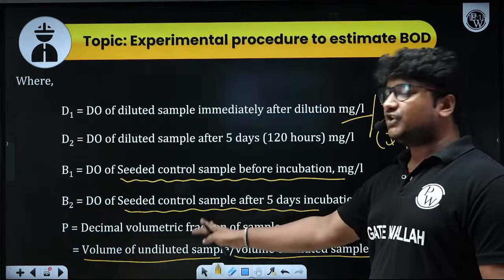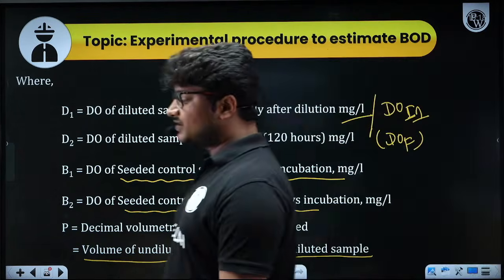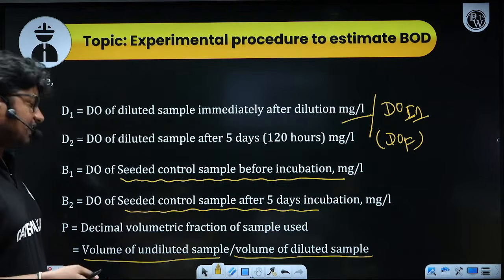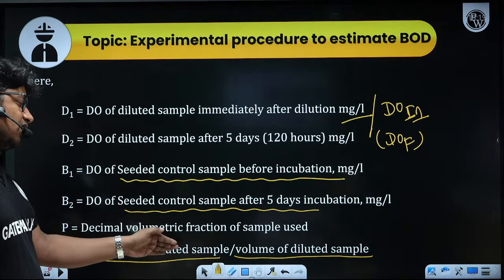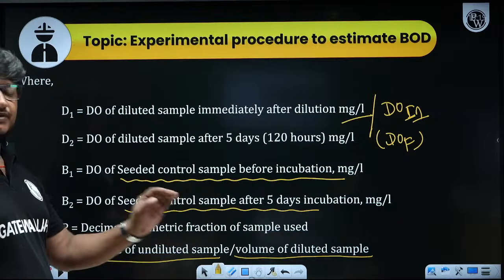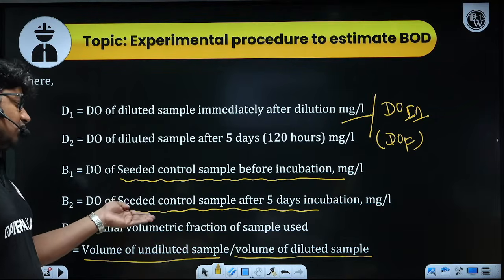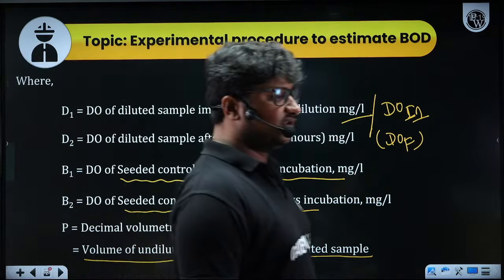Final volume upon initial volume. That was the logic behind the dilution factor. And this P is the reciprocal of that. Volume of undiluted sample divided by volume of diluted sample. So P is something which we denote as the decimal volumetric fraction of sample used.